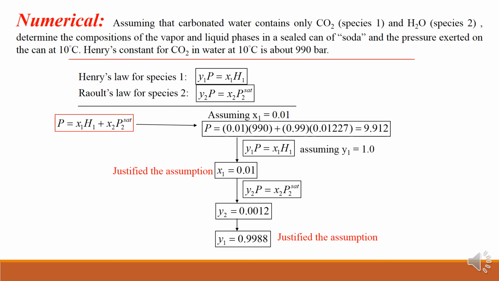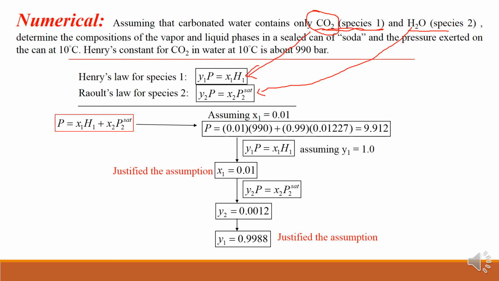So here CO2 is in dilute condition, remember, right? And H2O is present in maximum amount. So that's why Henry's law is applicable for this particular component, which is applied here, right? For species 1, Y1P is equal to X1H1. But for species 2, Henry's law is not applicable, it is Raoult's law, right?